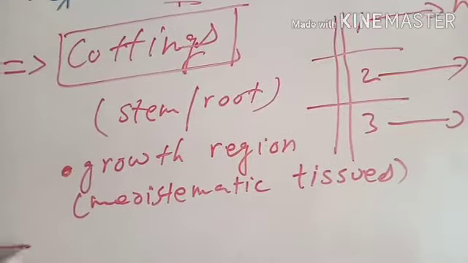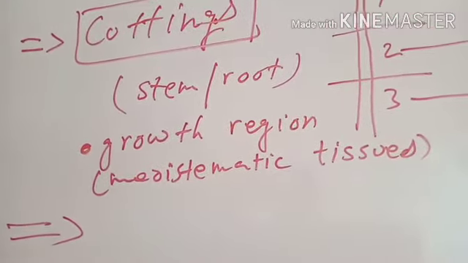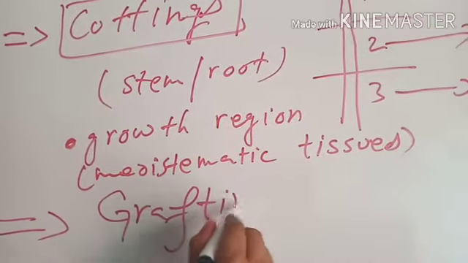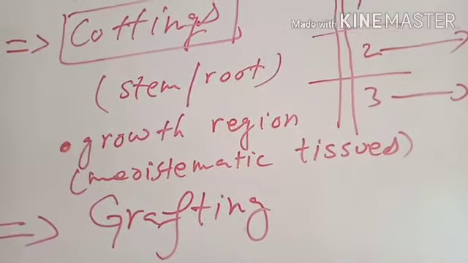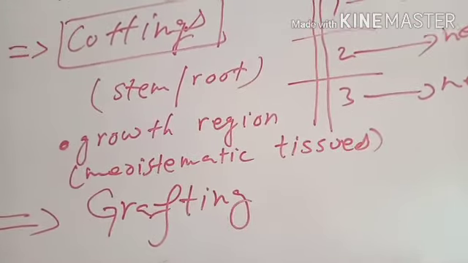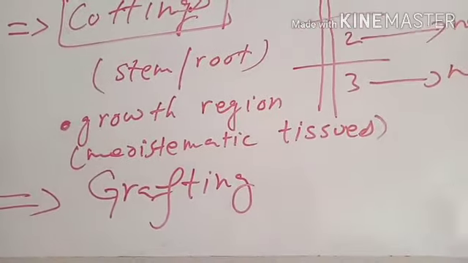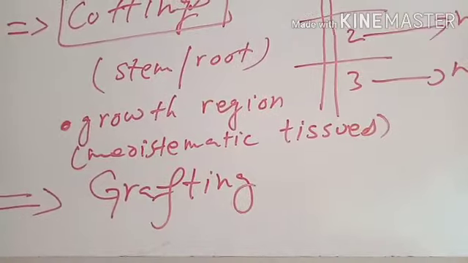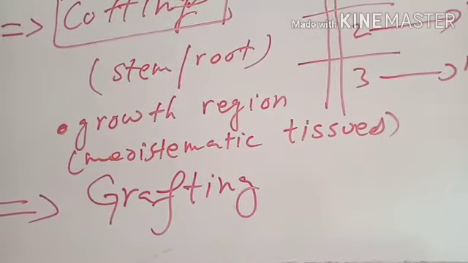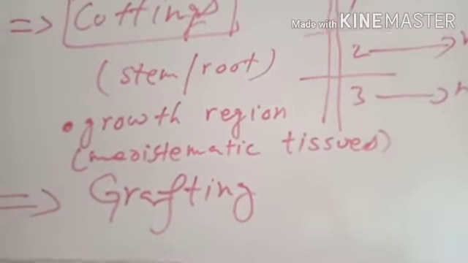The next method to propagate the plants artificially is grafting. In grafting, a part of one plant is attached to a part of another plant. A piece of stem from one plant is attached to a piece of stem of another plant.